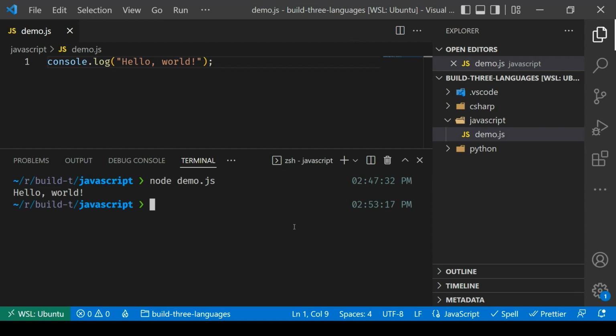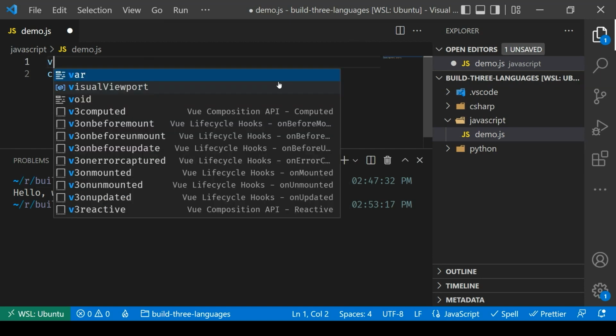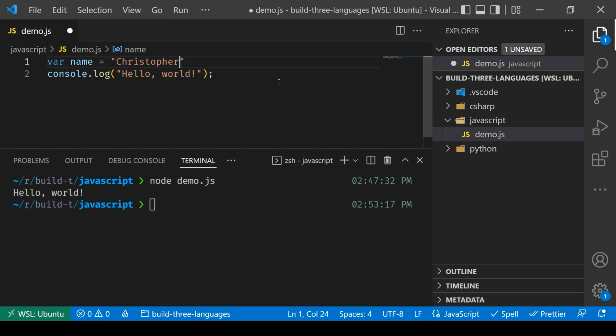I'm going to close off JavaScript just by mentioning that I'm not going to do a read here, that I'm not going to input information. And the reason for that is because trying to do that with JavaScript, again, because of that history, because of where it was originally designed to run, winds up being remarkably tricky. But I do at least want to show off a variable here. So I'm going to say var name equals Christopher. And then let's go ahead and add in that plus name, so that way we can at least see what the variable looks like.